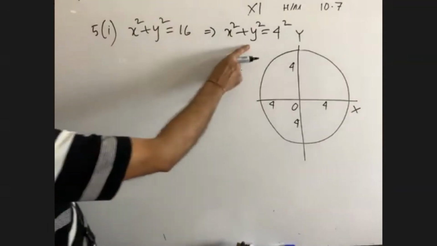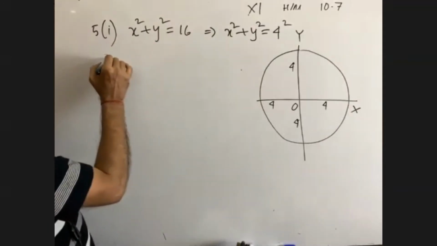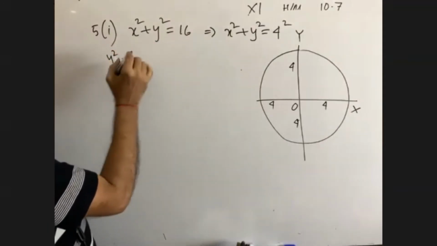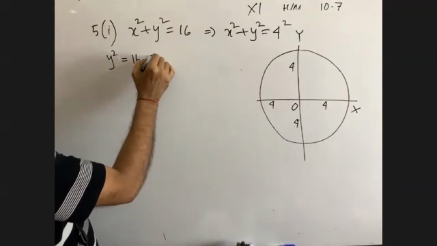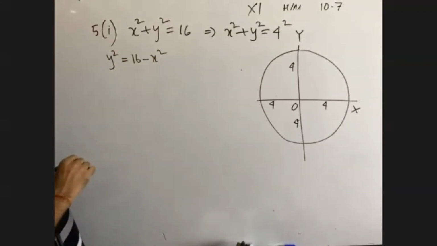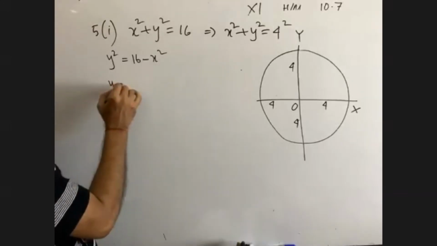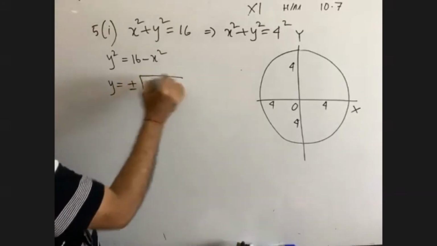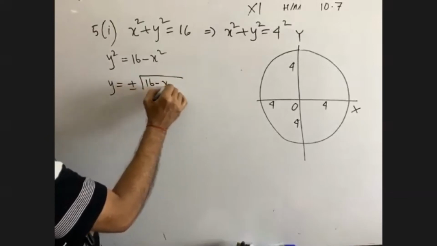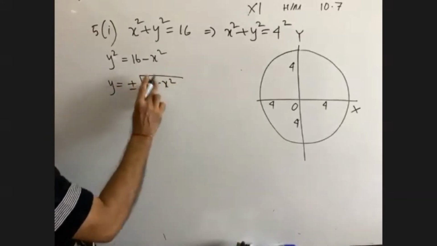So from this equation, we get y square is equal to 16 minus x square. That means y is equal to plus minus root over 16 minus x square. Please try to understand.